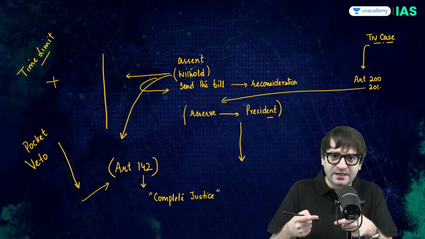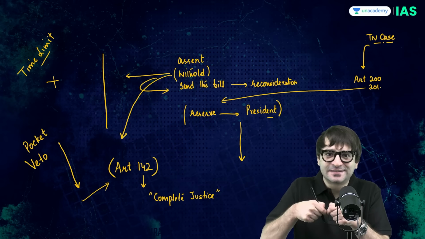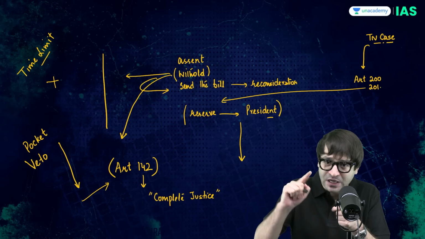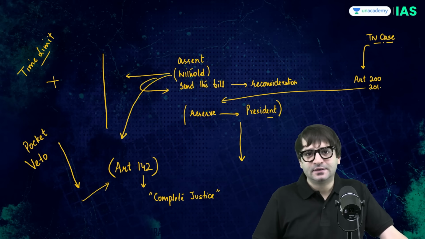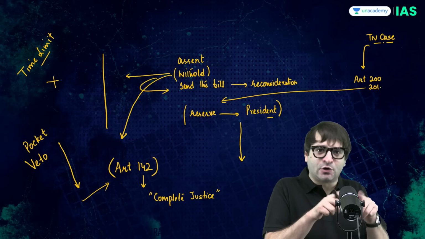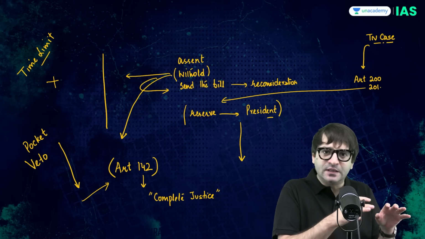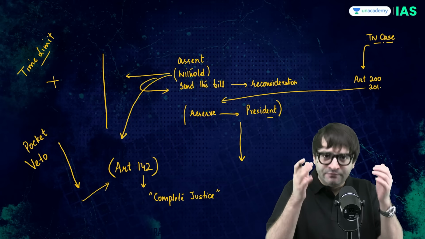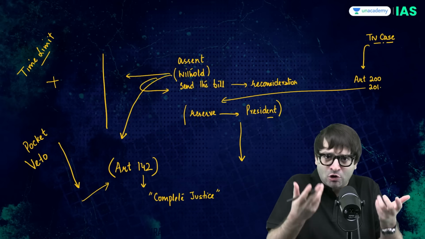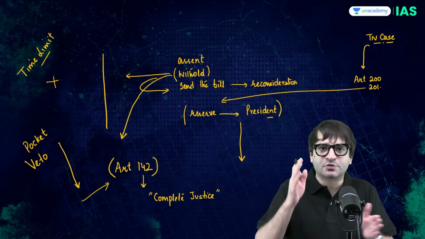The two-judge bench of the Supreme Court said that now the president will have to consult, ideally, will have to consult the court and seek the opinion of the court whether such a bill should be signed or not, assented to or not, completely removing the constitutional discretion which was available to the president. Now, the president cannot enjoy her constitutional discretion. She has to go by whatever the courts have to say.